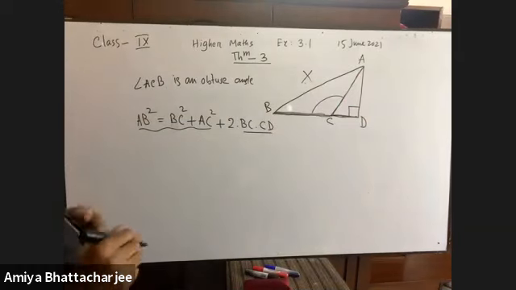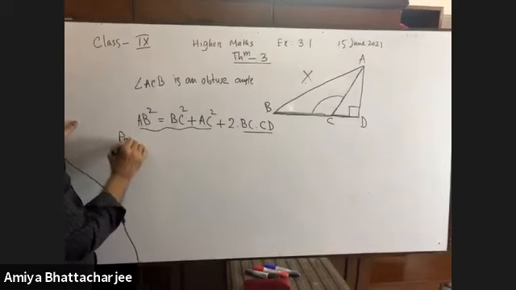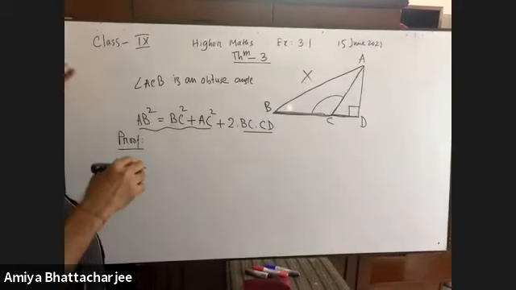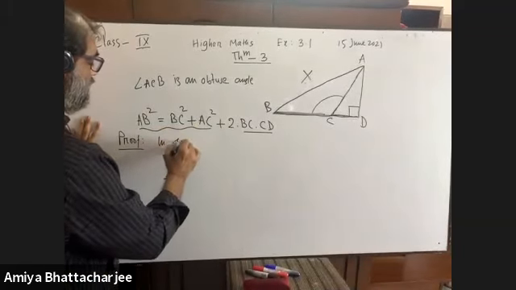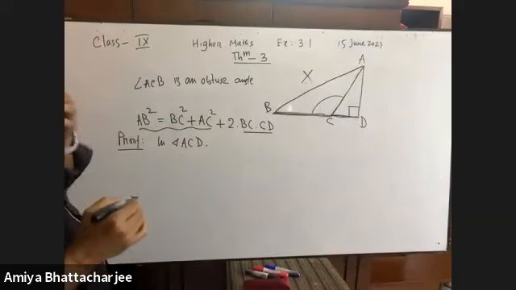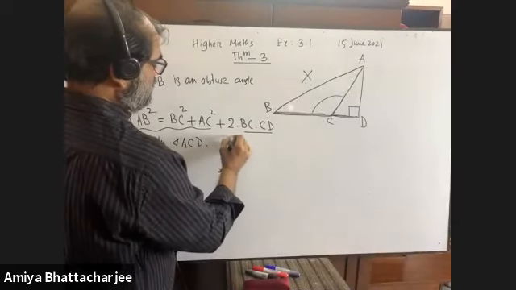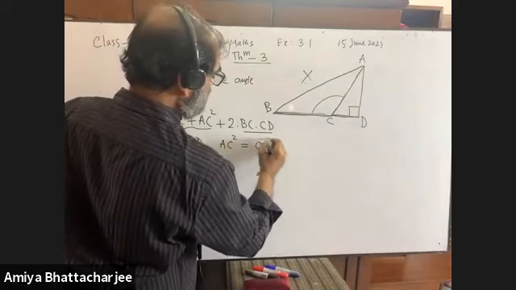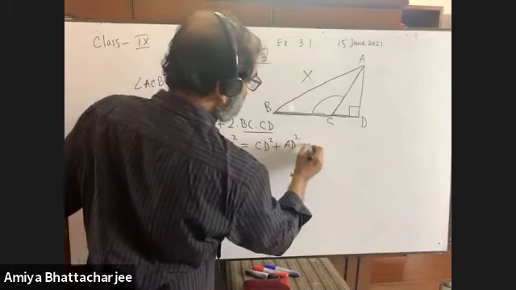Now I am going to prove it. The proof is very easy. In triangle ACD, apply the Pythagoras theorem. AC square equals what? Very good: CD square plus AD square. It is equation 1.